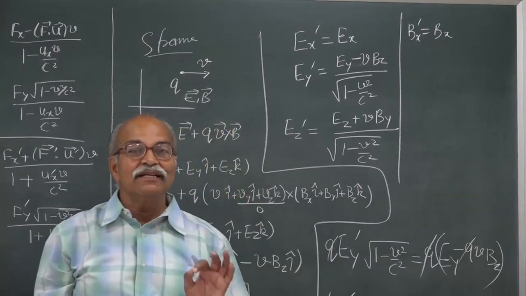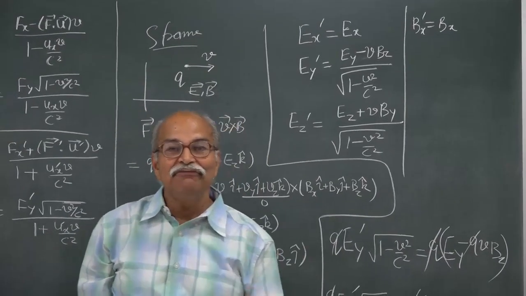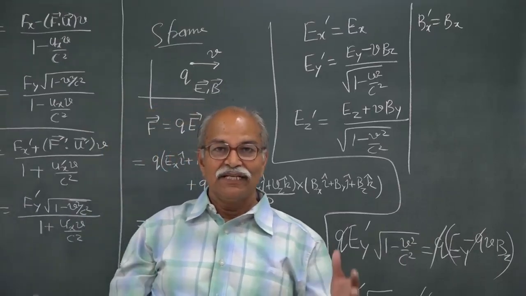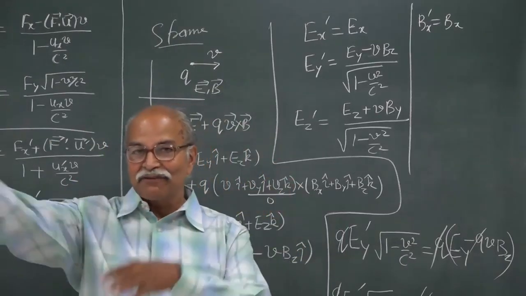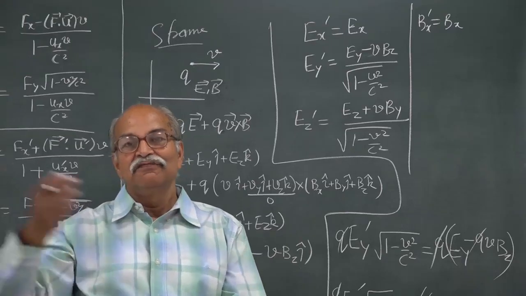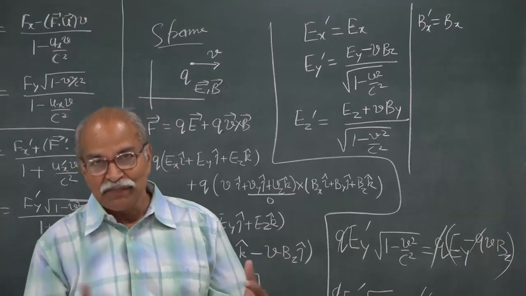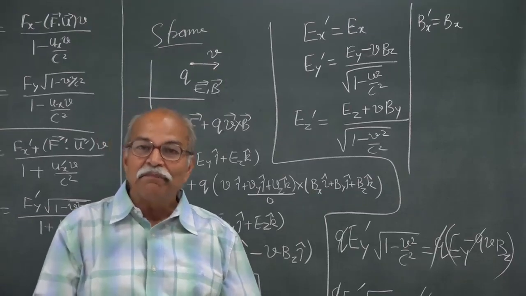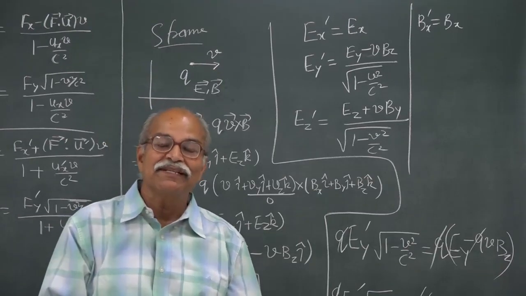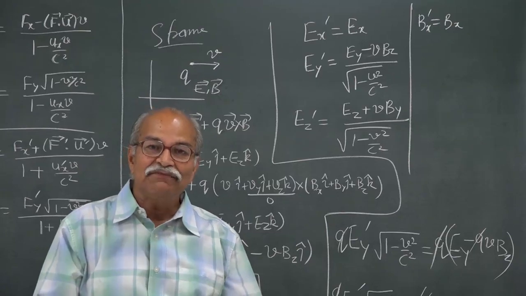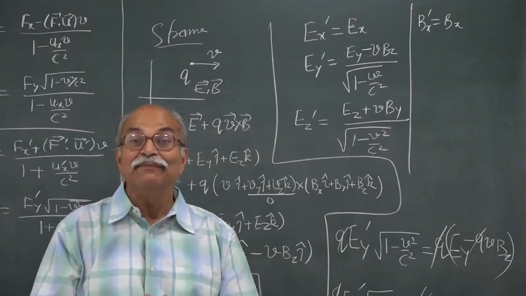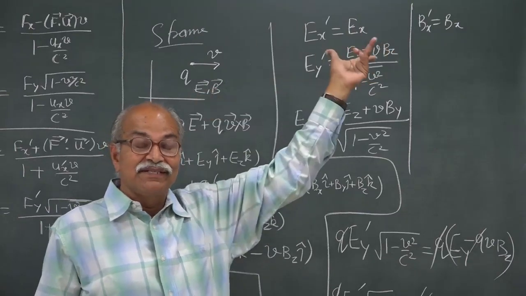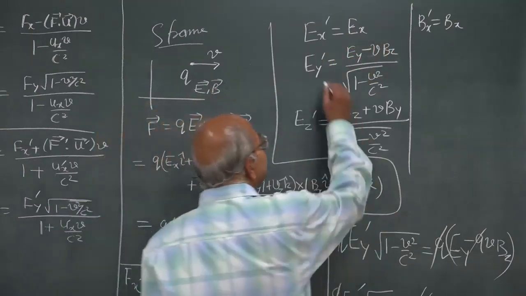So, the parallel component of magnetic field also does not change when you change frames. You are in one frame, then you are going to some other inertial frame, which is moving with respect to the first frame in some direction. So, the component of electric field and magnetic field, each of these two components will remain unchanged. Bx prime is Bx, Ex prime is Ex. Then By prime.